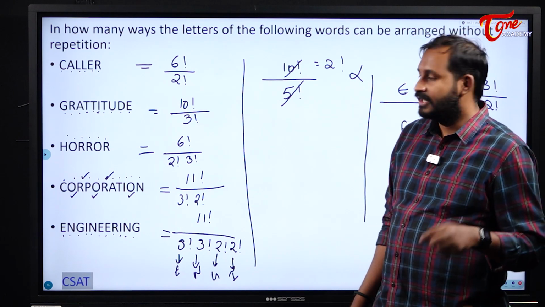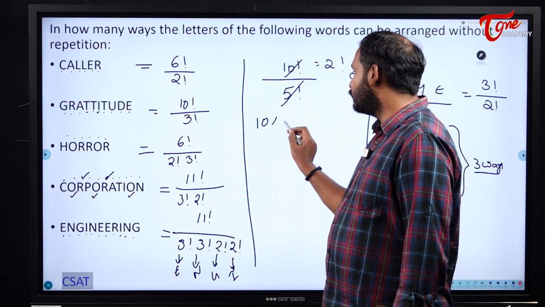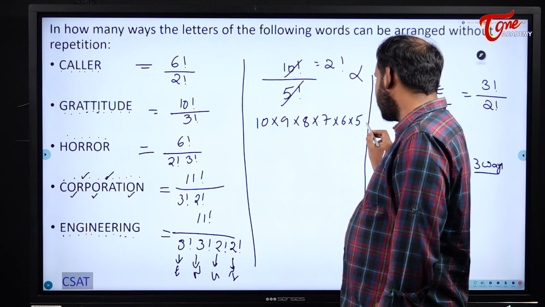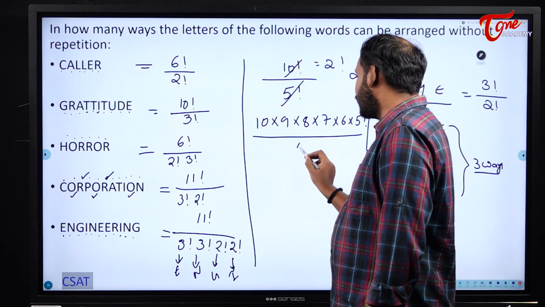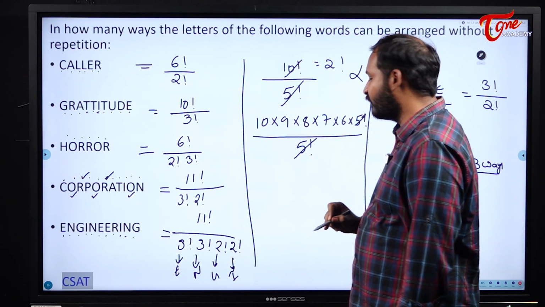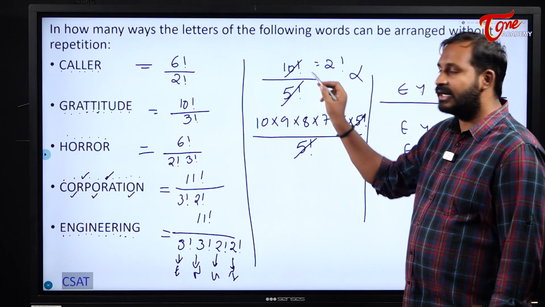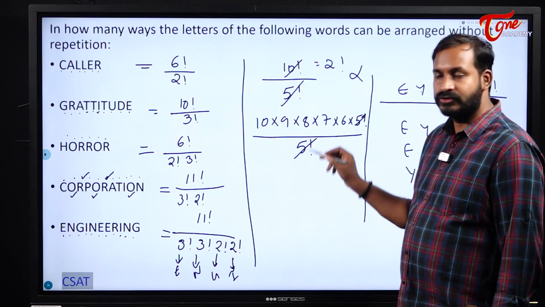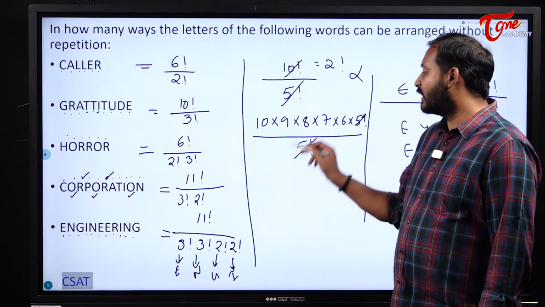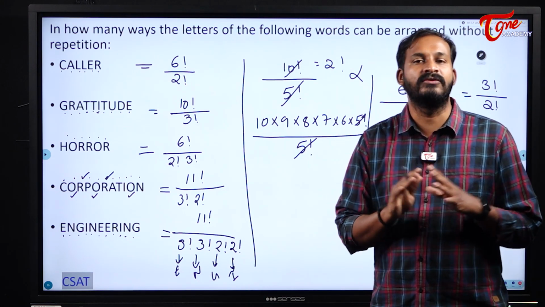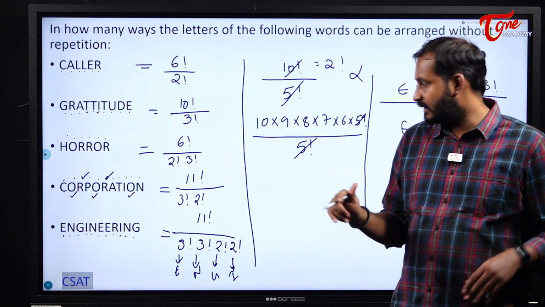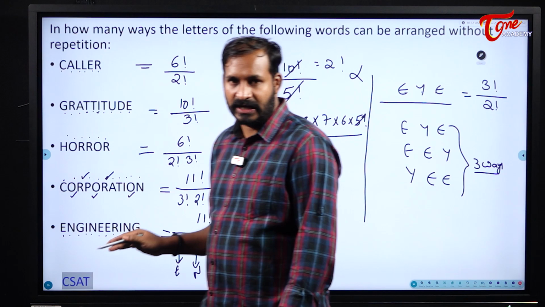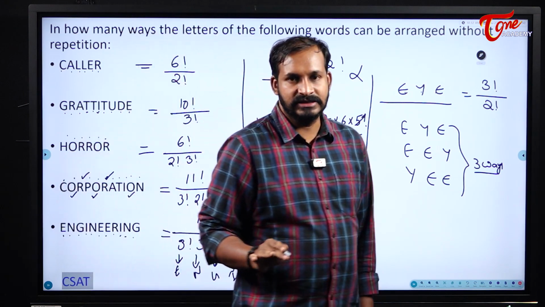That is a blunder. Instead, what you can do is 10 into 9 into 8 into 7 into 6 into 5 factorial, divided by 5 factorial, and now you can cancel 5 factorial with 5 factorial. But please don't cancel it with other factorials like that. That is a mistake. You can cancel only when the factorial values are equal. Up to 5 factorial and 5 factorial you can cancel at that point, but you should not cancel it earlier.